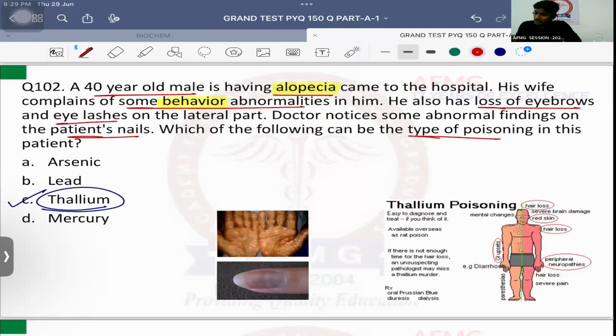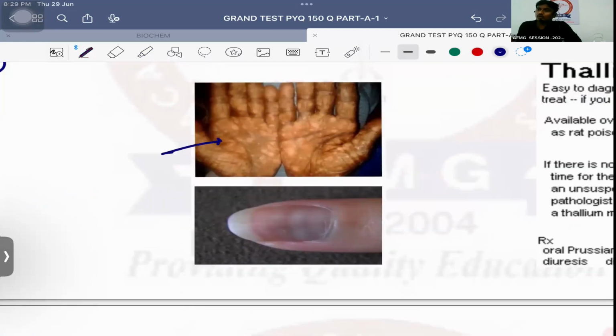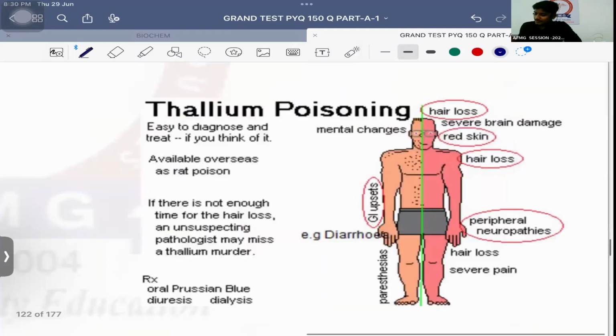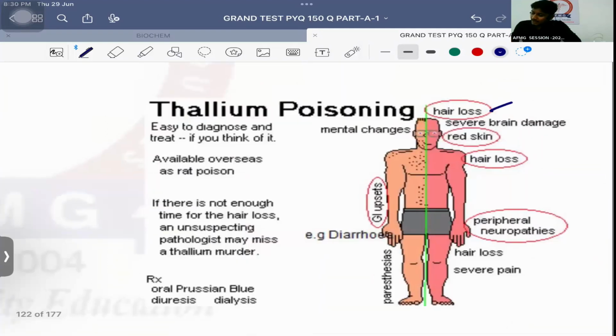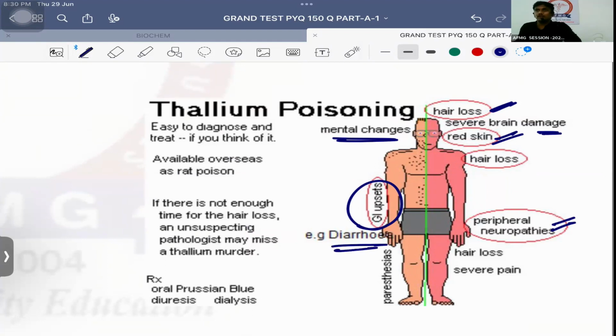Important is, please remember, in cases of thallium poisoning also, you can see hyperpigmentation on palm. Yes, you can see a hyperpigmentation on palm. You can see these nail findings as well at times. Okay? So please remember, hair loss, red color skin, peripheral neuropathies, gastrointestinal upset like diarrhea, and some mental changes or brain damage are features of thallium poisoning. No issues with this, anybody? That's characteristic. Diarrhea is also very important. It can help you make a diagnosis as well.